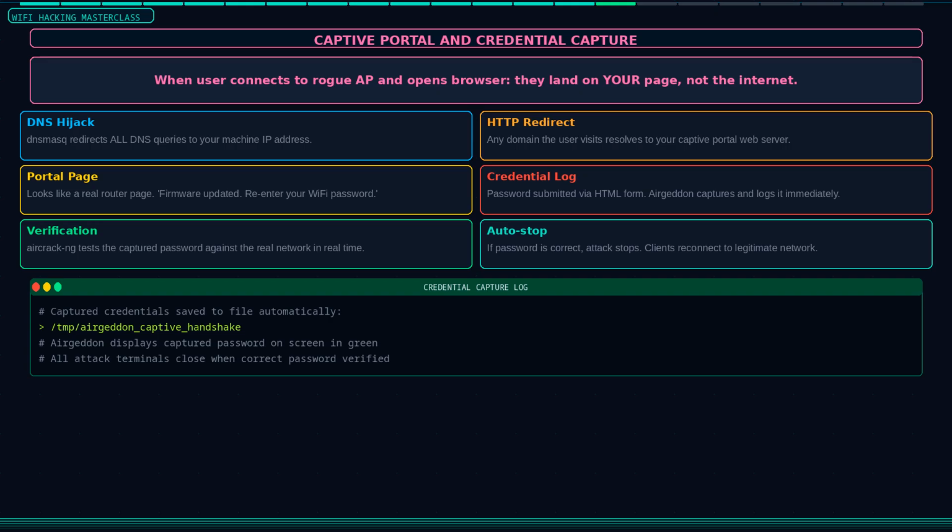You can customize the captive portal to match specific router brands, use a company's internal portal look for a red team engagement, or even create a convincing enterprise login page. The key defense against this attack is user education. No legitimate router or network should ever prompt you to re-enter your password after a firmware update through the Wi-Fi portal itself.